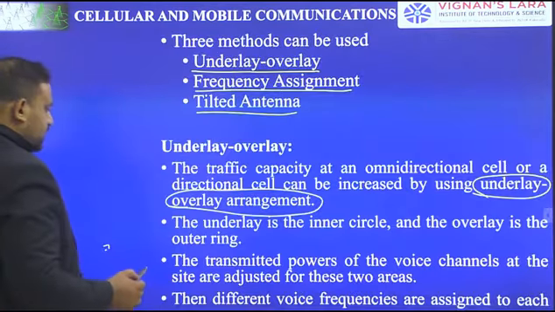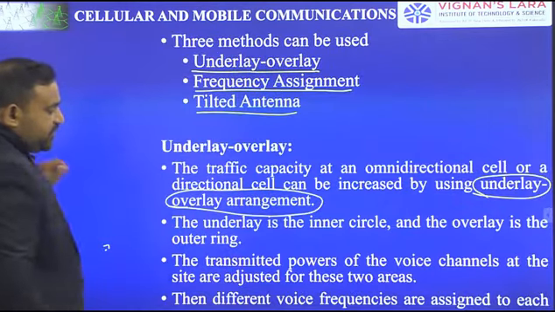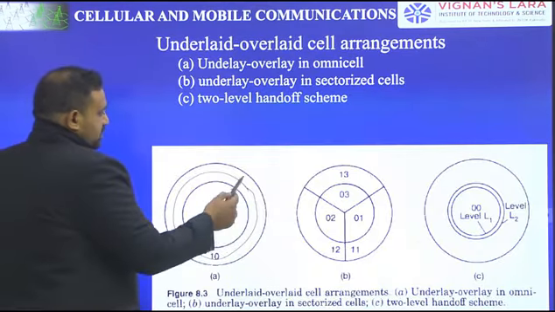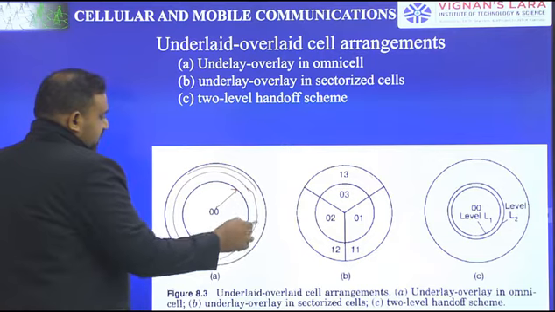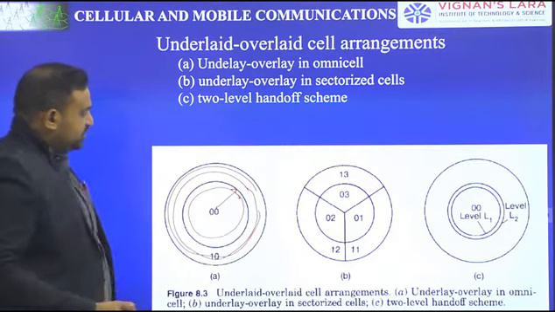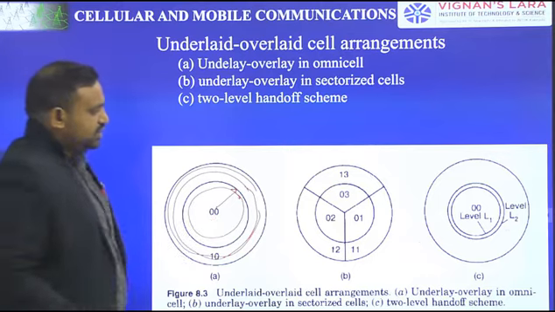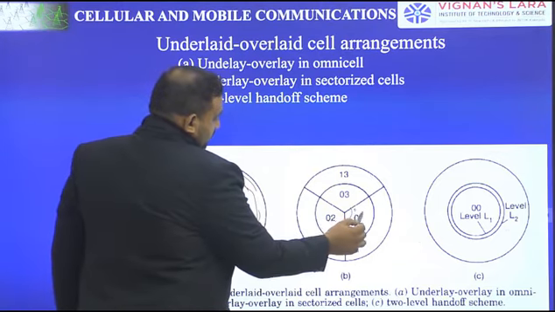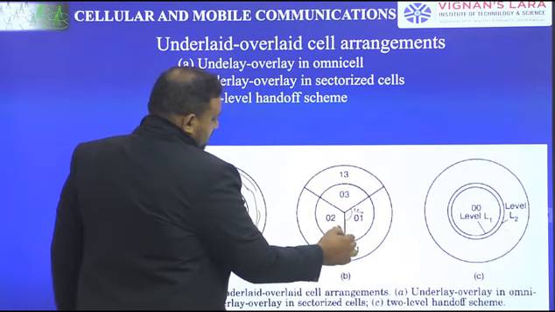Okay, some power level will be managed here, and some power level will be managed here. Next, and also voice frequency: different voice frequencies are assigned to each area. There will be some voice frequencies arranged at this part, and other voice frequencies arranged at this part. This is with respect to an omnidirectional antenna. This is with respect to the sector case, which will be a 120-degree sector.